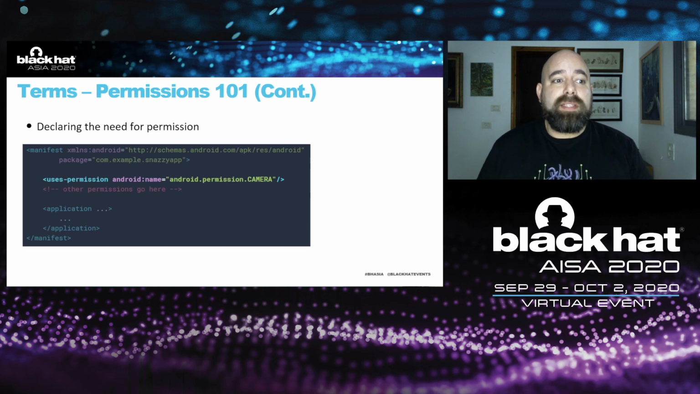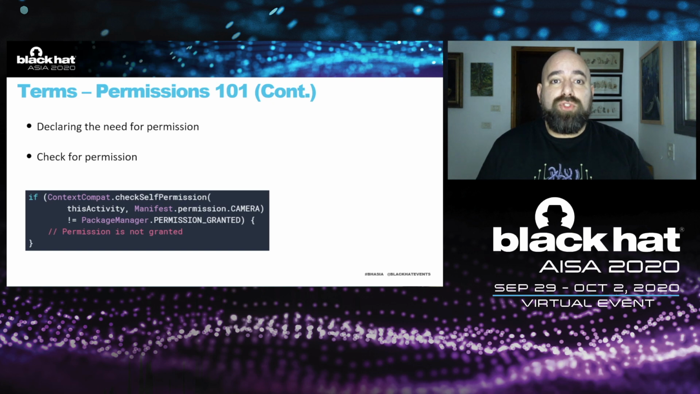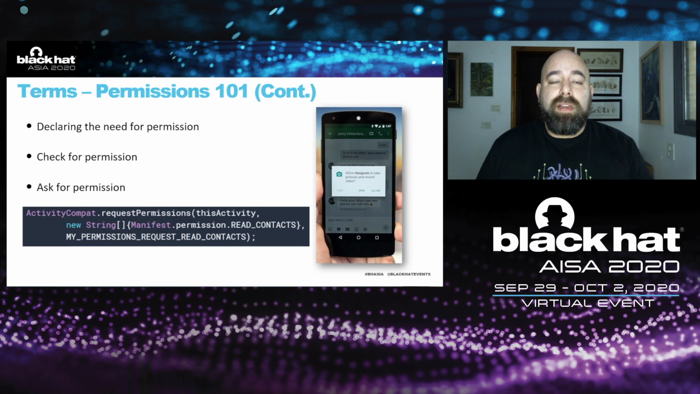So a developer must start with declaring the need for permission, and then check whether the permission was given or not. If it was given, excellent, the action can just execute. If not, then there must be an activity that asks for this permission, and you can see on the right, we all know this pop-up screen that asks us to allow some application a permission. For example, access to camera.